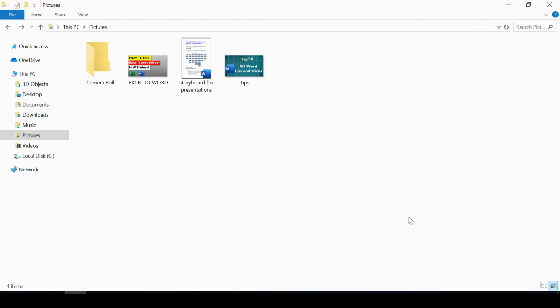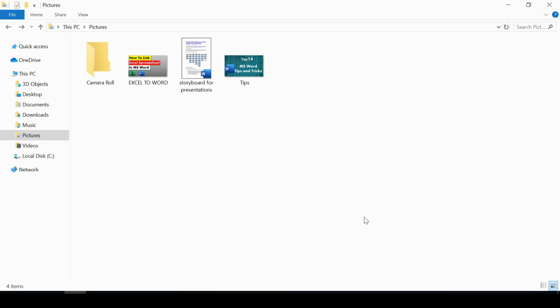Hello everyone. In this video I'm going to show you how to enable speaker in your computer. Let's say you've connected an external monitor or you have connected a television to your computer and then you notice that the sound is no longer there.